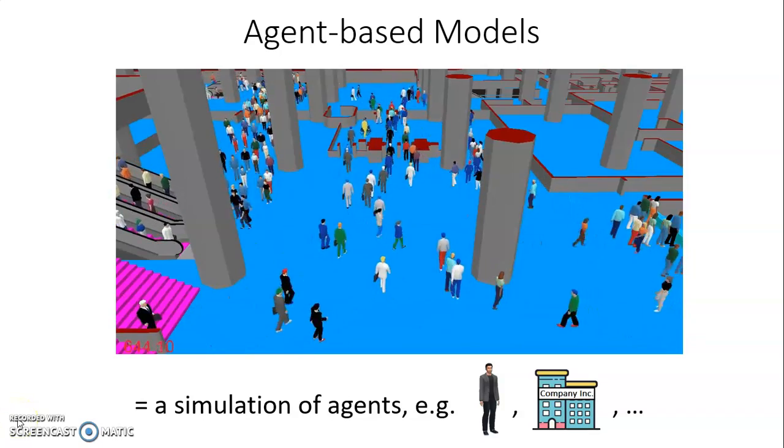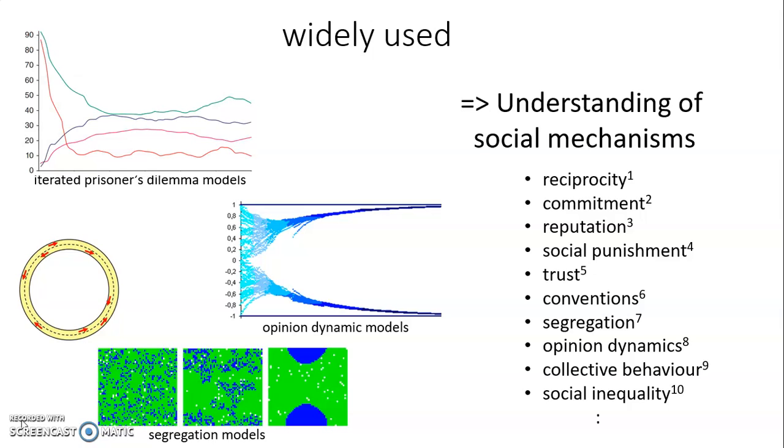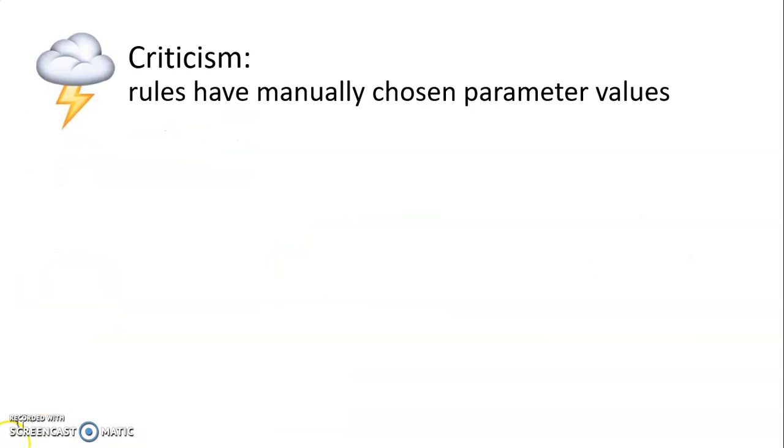Agent-based models are simulations of agents such as humans or companies. They have widely been used in sociology to gain an understanding of many mechanisms, such as reciprocity, commitment, reputation, and collective behavior. The main criticism of agent-based models, however, is that they're not very accurate, specifically that they're based on manually created rules with manually chosen parameter values.